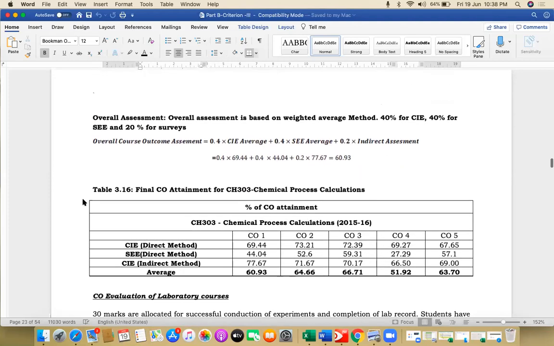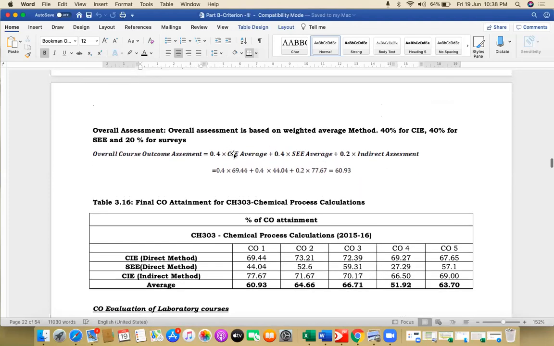Similarly, for laboratory courses, we don't have separate internal and external. It is a continuous evaluation, so it becomes only 0.4 plus 0.4, that is 0.8 into the grades whatever we get, plus 0.2 into the indirect assessment. So this is the way it has to be calculated. If anyone has used a different method, please change it into this format and calculate the overall assessment of the course.